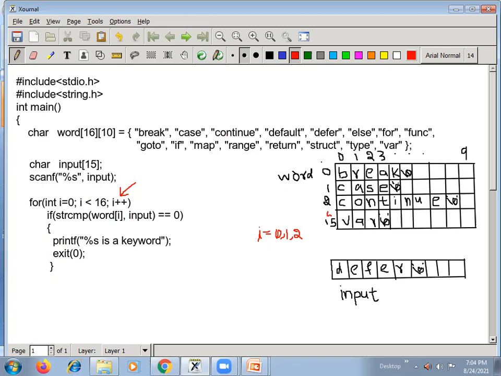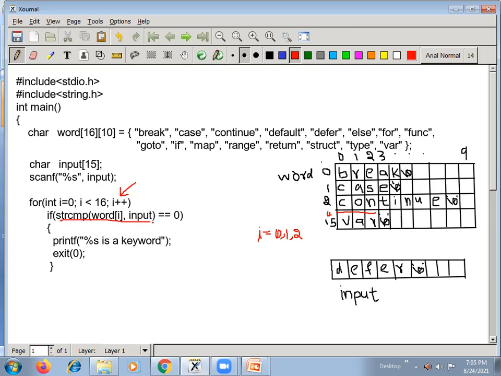Like this it continues until it finds, say for example, 0, 1, 2, 3, 4. At row number 4 we have differ here. Assume differ is present at this place. Now it comes here: string compare, word of 4 comma input. Word of 4 is differ, and input is differ. It compares character by character: D equal to D, yes. E equal to E, yes. F equal, yes. E equal, yes. R equal, yes. Then once both reach \0, the string compare function stops and returns the value 0. So here on the left-hand side 0 is returned, so 0 is equal to 0.